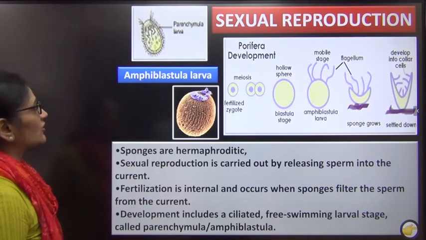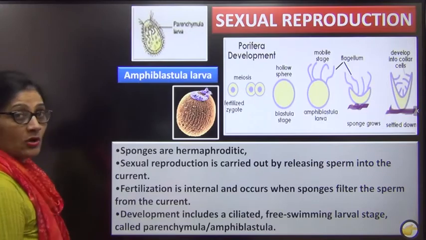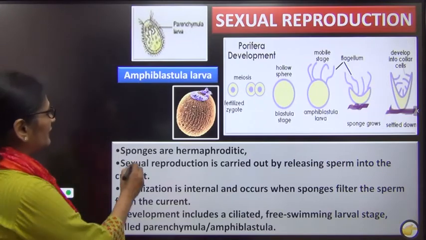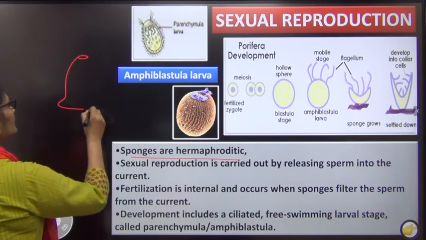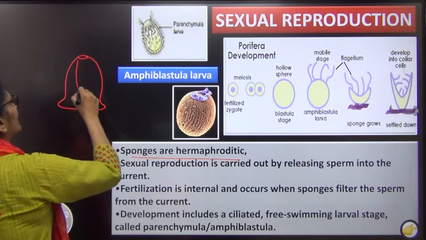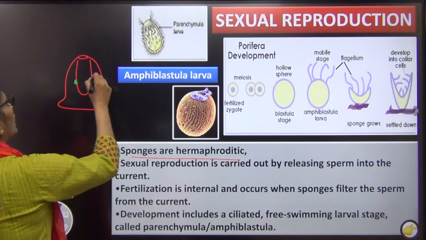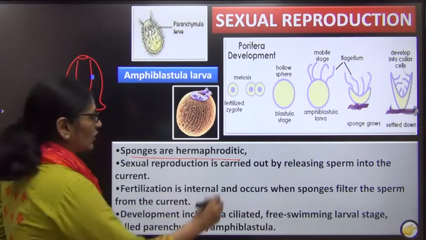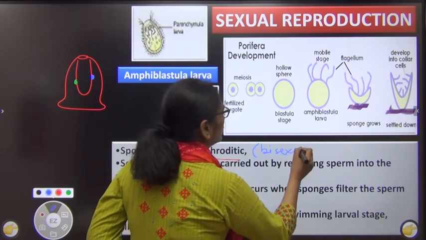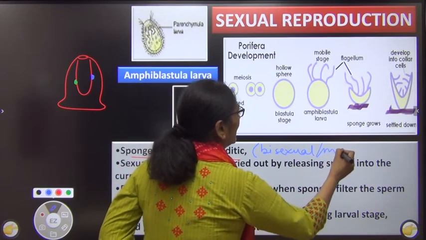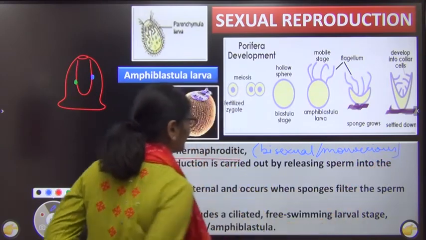In sexual reproduction, first I will tell you that sponges are hermaphrodite. Now what is hermaphrodite? You know it well. Hermaphrodites are bisexual organisms. That means if I look at this sponge, the porifera, both the male gamete and the female gametes are formed within the same body. So they are called hermaphrodite, also called bisexual, also called monoecious. The word monoecious is used for this. I have already told you all these things in my comparative class, right?